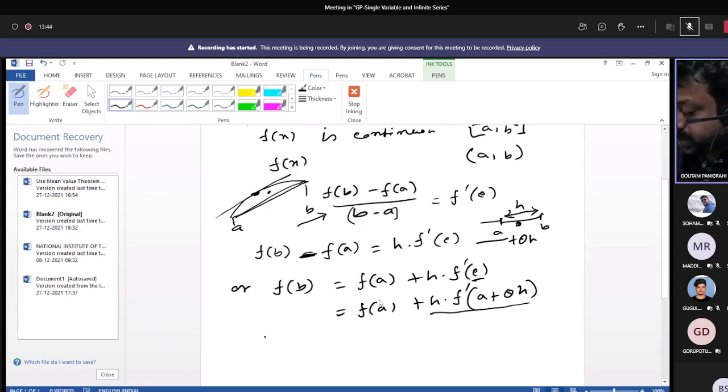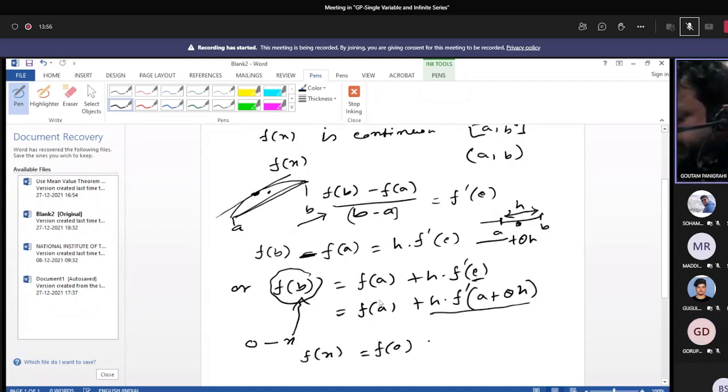Now if you take the interval 0 to x, what will be the situation? B is x, so f(x) equals f(0) plus x into f dash (0 plus theta x). Now applying this concept, we have to solve some problems.